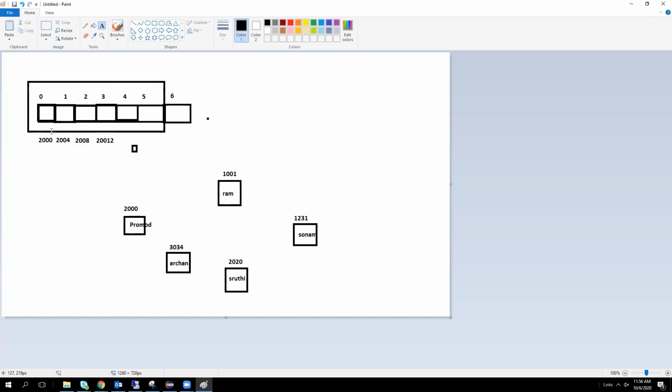Are you referring to the index? No, the index is different, the address is different. That's why I clearly mentioned 2000 also. So 2000 is the location of that particular memory, yes.